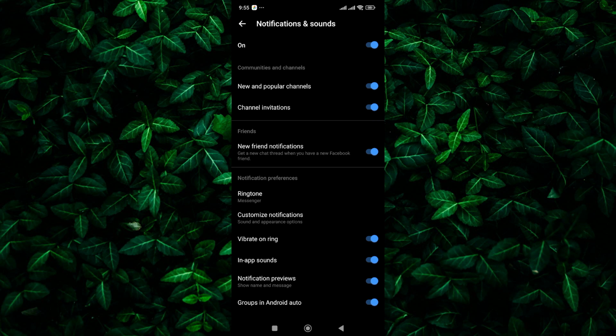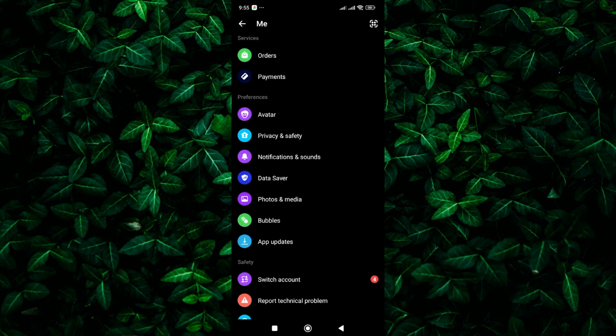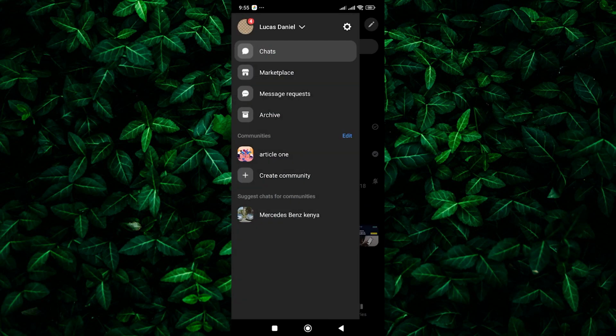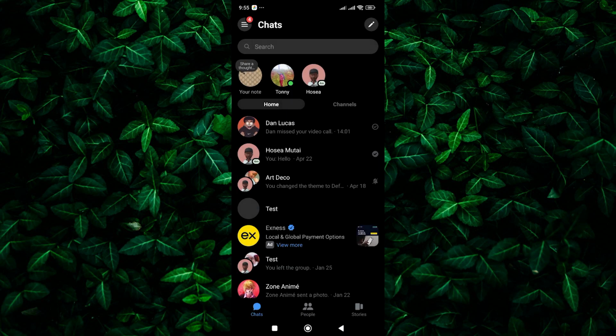Once you've adjusted the notification settings, send yourself a test message or ask a friend to send you a message to test if the sound notifications are properly working. If you're still experiencing issues with sound notifications, you may need to check your device's volume settings. Ensure that the Do Not Disturb mode is turned off or restart the Messenger app or your device.